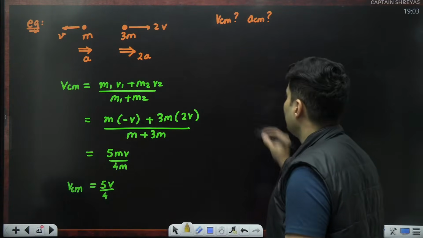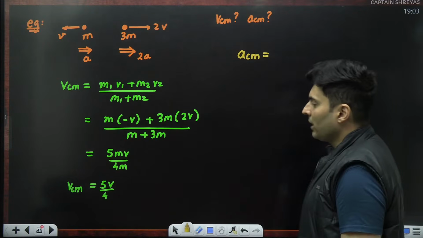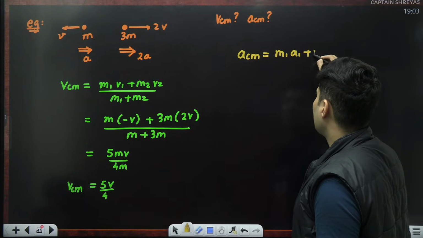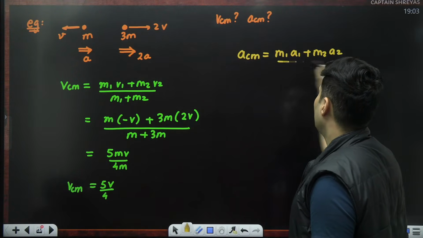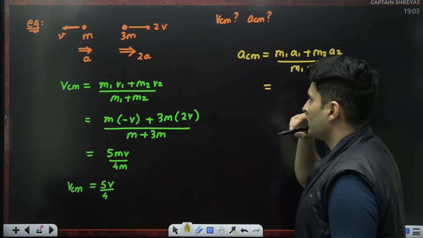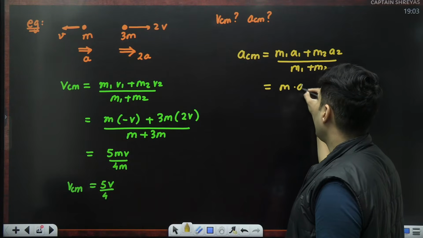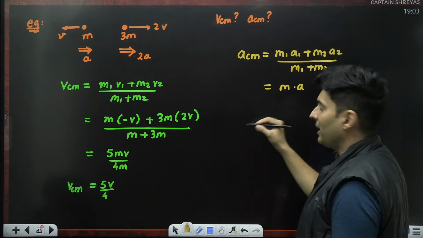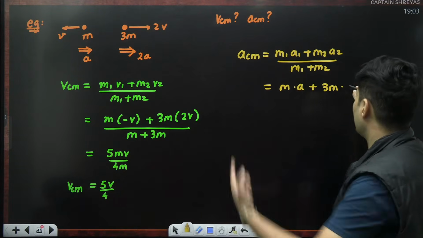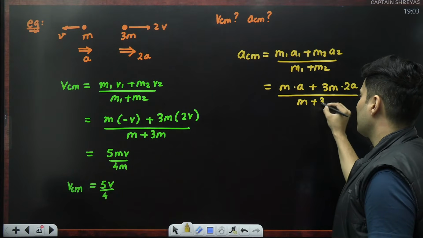Let's go to the acceleration part. Acceleration will be again m1 a1 plus m2 a2 divided by m1 plus m2. What is the mass? It is m. What is the acceleration? It is a. It is positive because it is towards the right. Mass number 2, 3m, acceleration towards the right, so positive. Whole thing divided by m plus 3m.